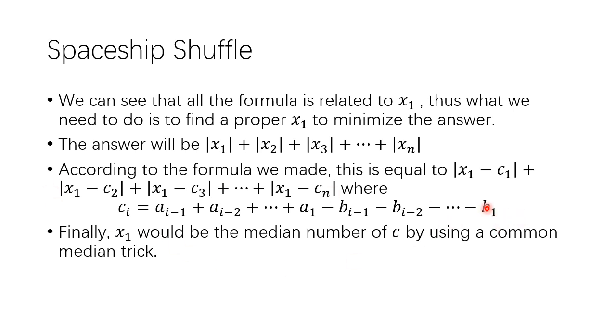Just copy the formula from the previous page. And finally, x1 would be the median of the c's, using a common median trick. Here's the proof.